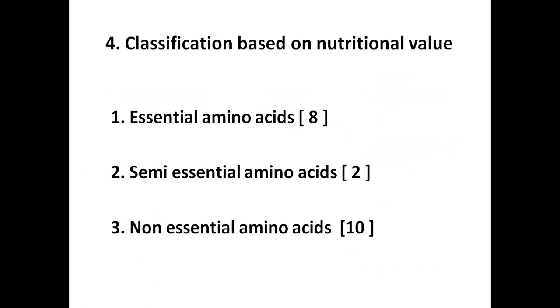Okay. Now, classification is also there for amino acids based on the nutritional value. Based on the nutritional value, they are classified into three types: essential amino acids, semi-essential amino acids and non-essential amino acids. Essential amino acids are the amino acids which are not synthesized in our body, so they should be supplied compulsorily in our diet. They are called essential amino acids.